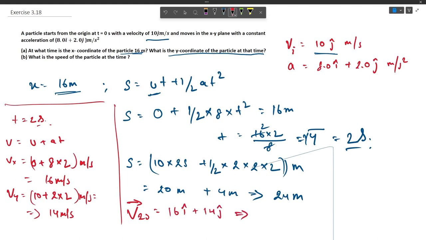Now we will find out the magnitude of the velocity vector like this: square root of 16 square plus 14 square. Now that will give us something about 21.26 meter per second. So the magnitude of velocity at time t equals 2 seconds would be 21.26 meter per second.